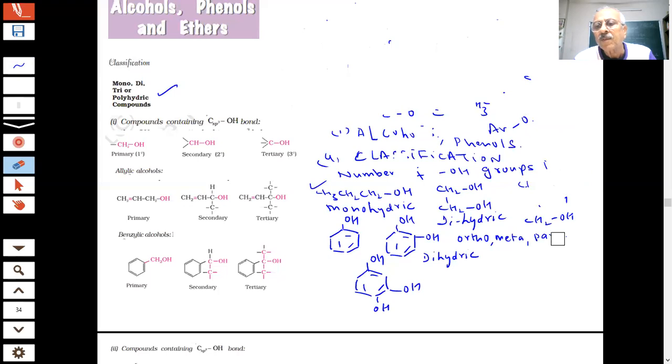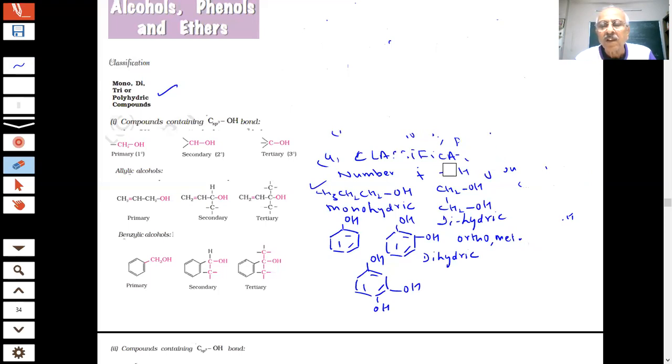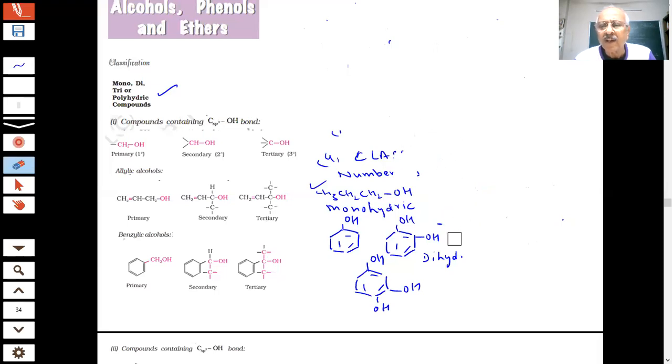Students, let us proceed further. The classification which we are giving is based on the carbon which is sp3 hybridized attached to the OH group. Let us see what classifications are there. You are already aware of this, which we discussed in haloalkanes and haloarenes. Organic chemistry, we have to learn it, we have to write it.